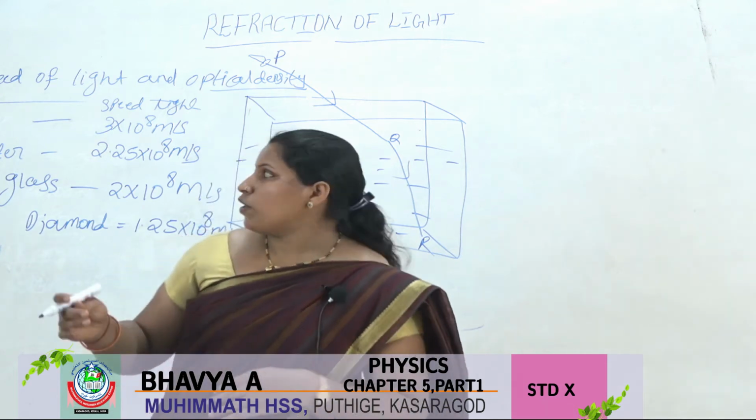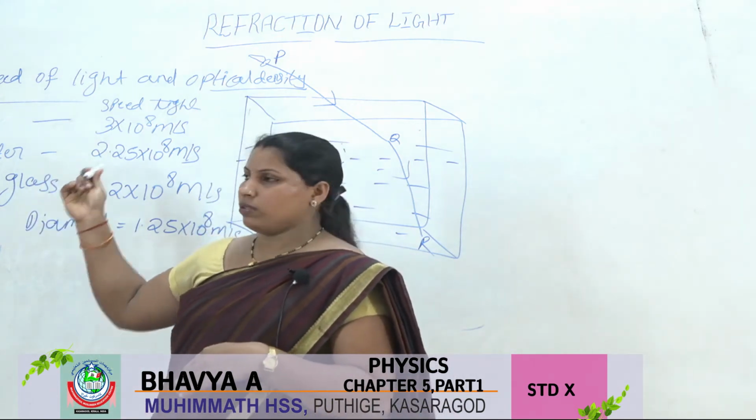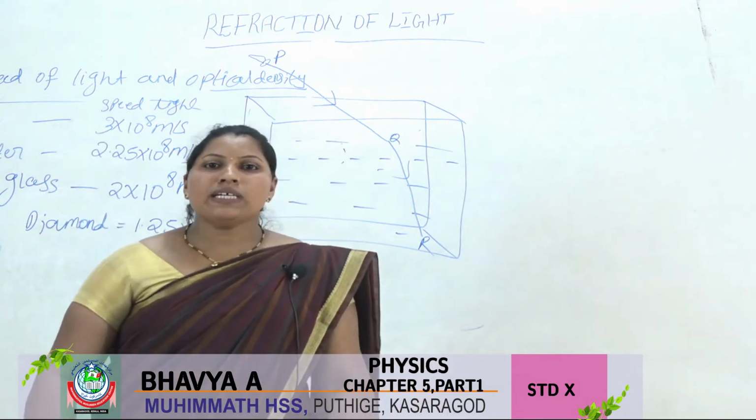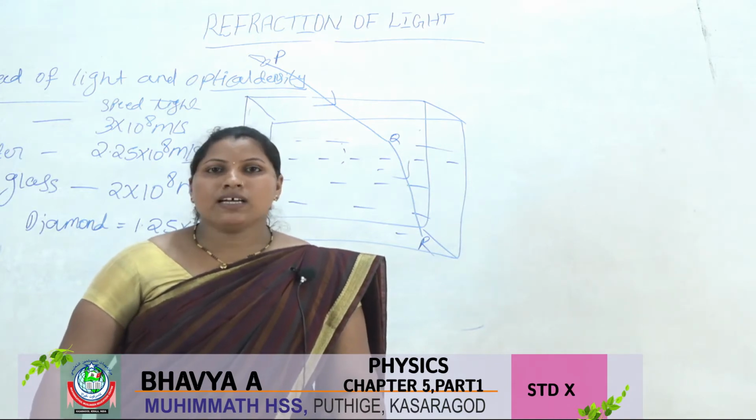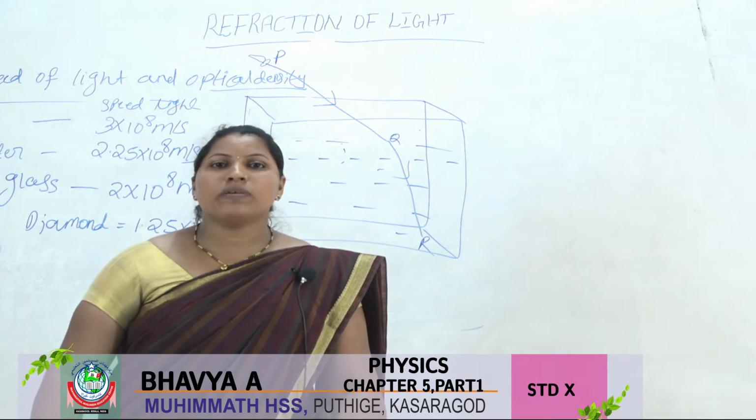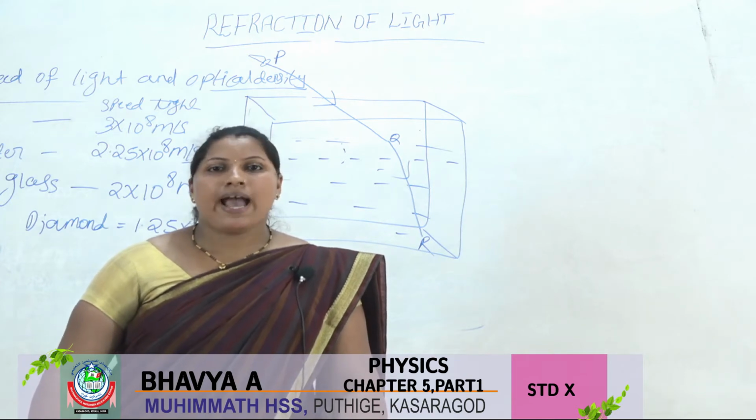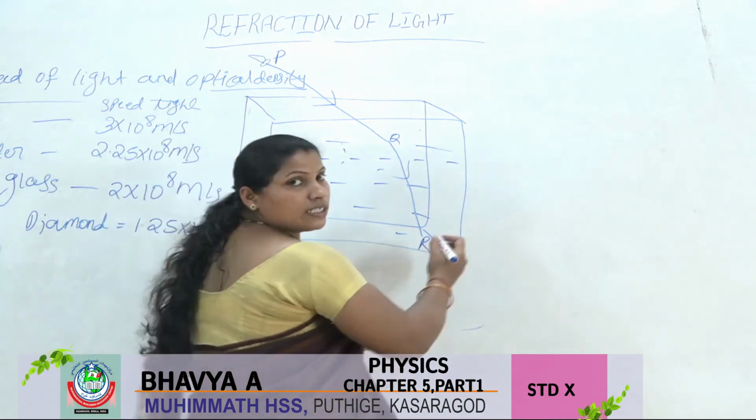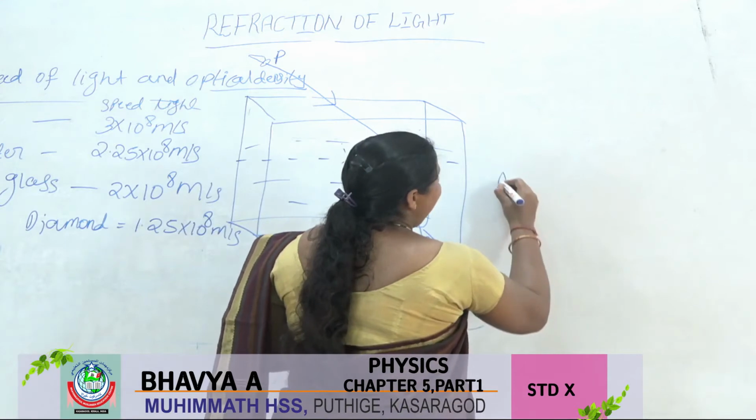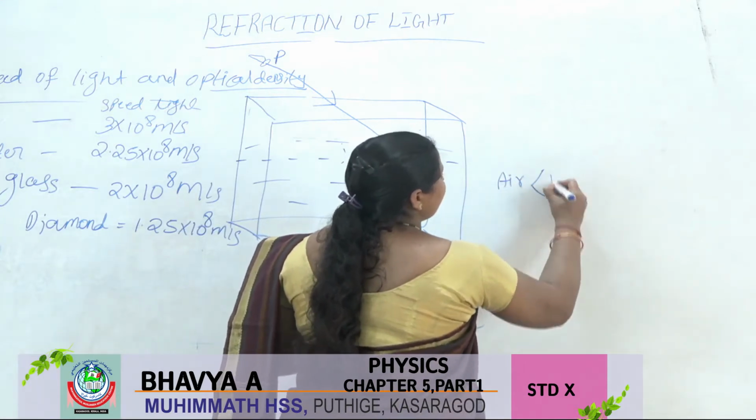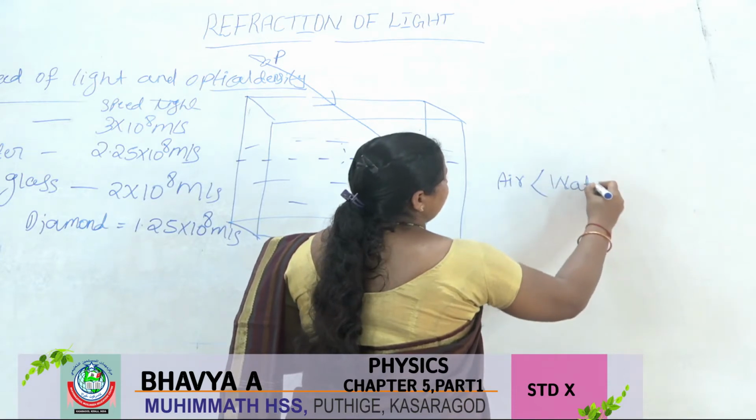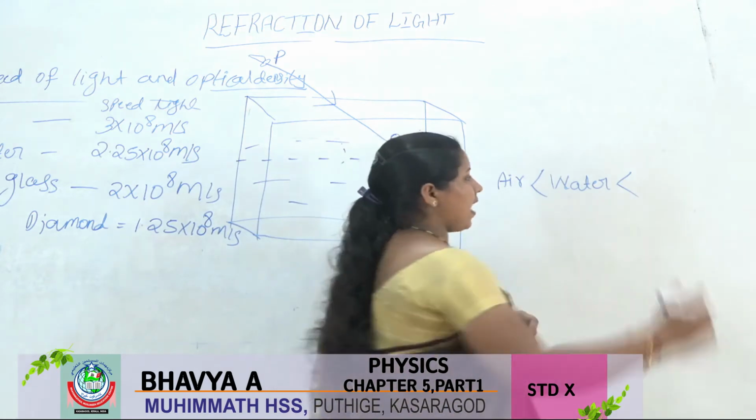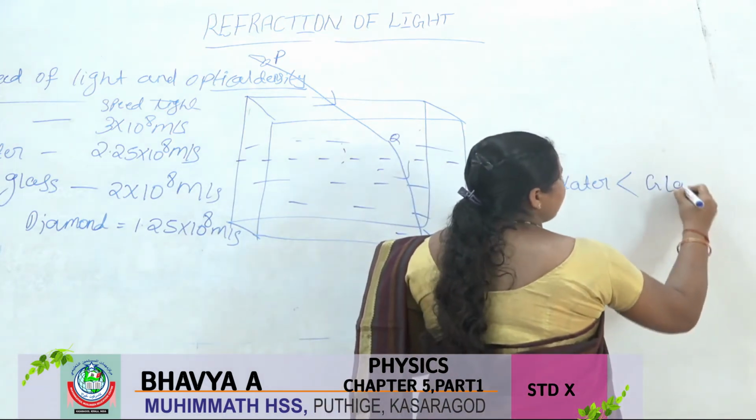But here the speed of light is in decreasing order, while the optical density of air is lowest and the optical density of diamond is high. So how can we write it in order of optical density? The optical density of air is less than the optical density of water. Then the optical density of water is less than the optical density of glass.